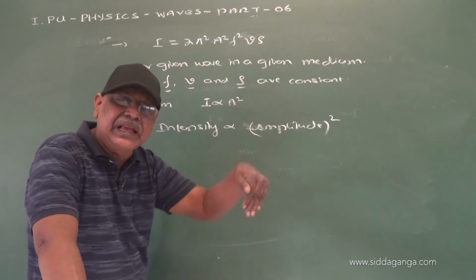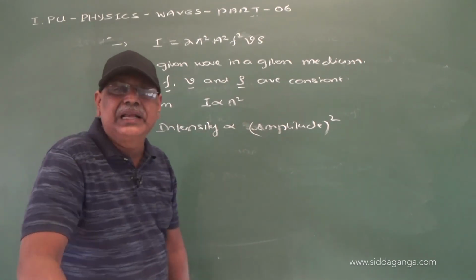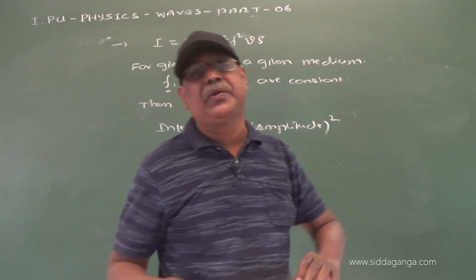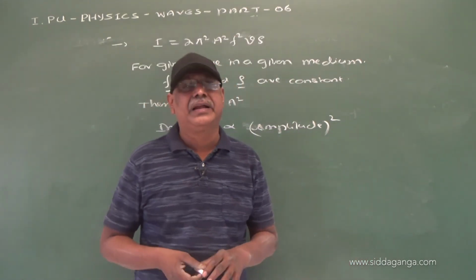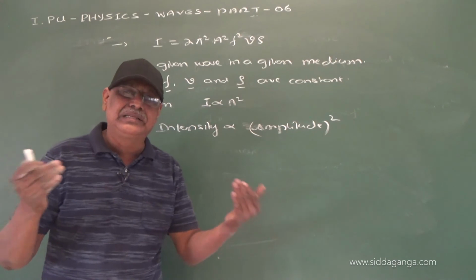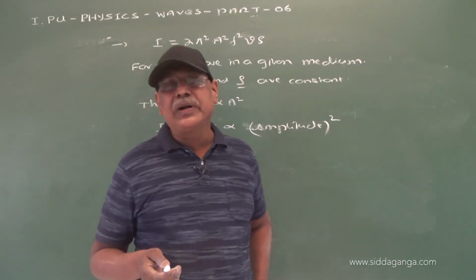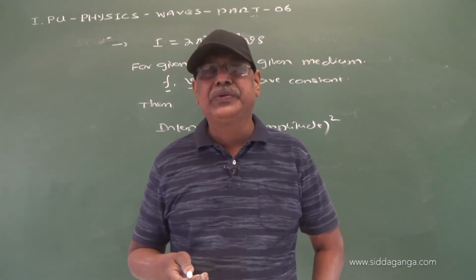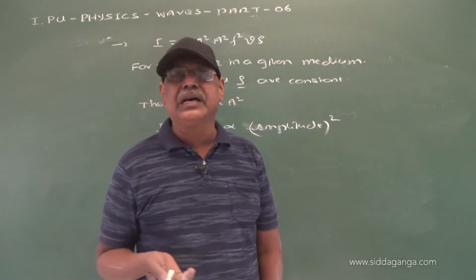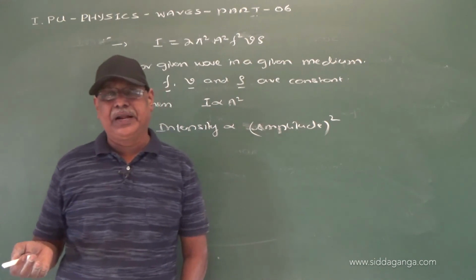Then what are you varying? You are exactly varying amplitude. When in a musical system we want to increase the loudness or intensity of the music, we increase the amplitude.